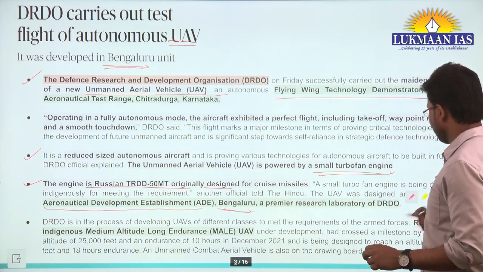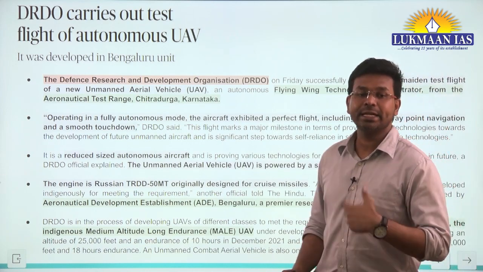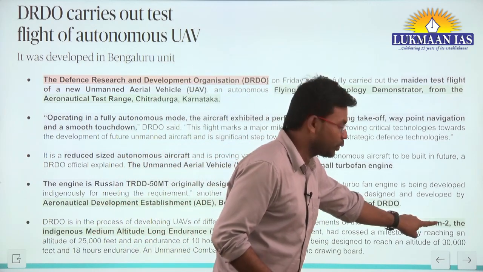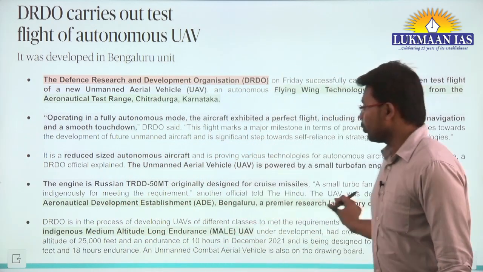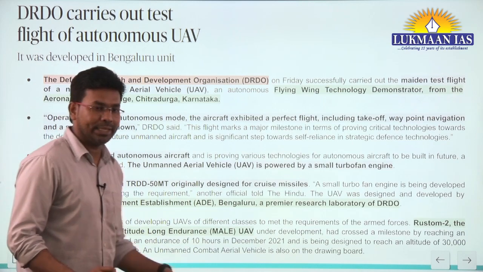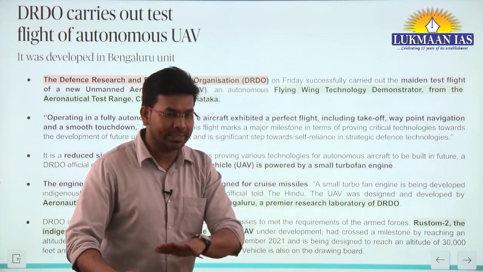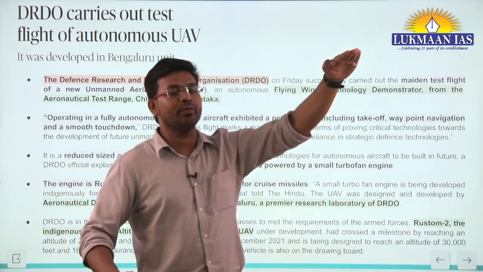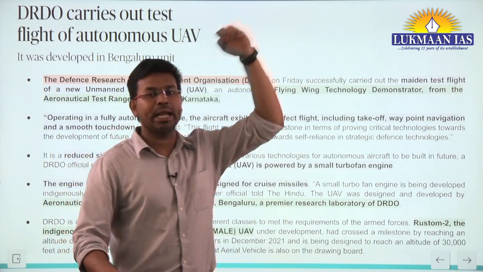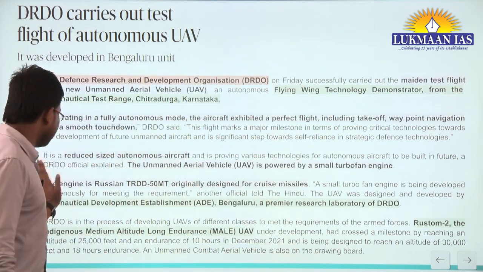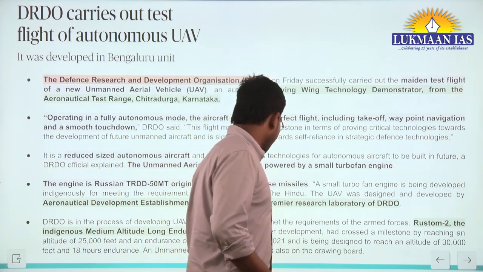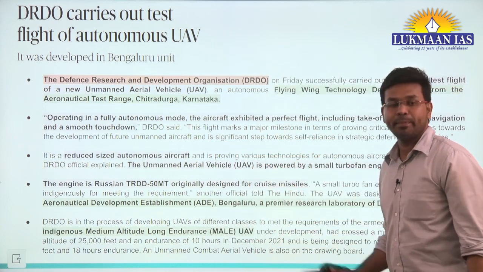Now let us quickly look into some of the other developments that DRDO is doing. DRDO is also making the Rustam 2. Rustam 2 is an indigenous medium altitude long endurance vehicle. Medium altitude means the height from the surface of the earth at which this vehicle is going to travel. We have low altitude, medium altitude, and high altitude. So it is an indigenous medium altitude long endurance unmanned aerial vehicle, also being developed by DRDO.